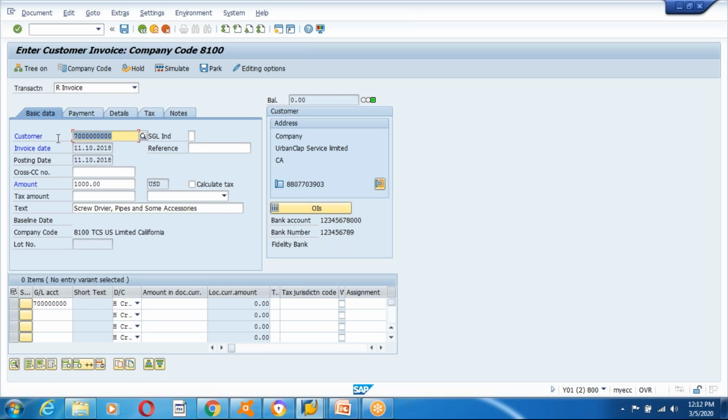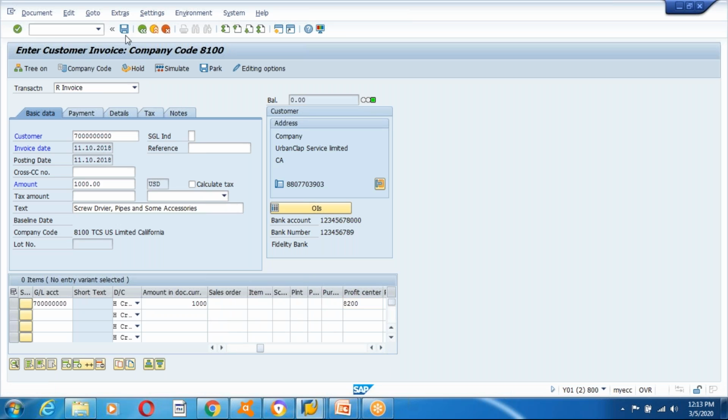So whenever you take the amount from the customer, this amount should be credited to this GL account. Okay, so the amount will be debited from the customer account. The amount will be credited to my company GL account. So use the credit option and the amount is 1000. Okay, and we need to provide the business area always. Business area is 8100, and the profit center we need to provide, which is 8200.